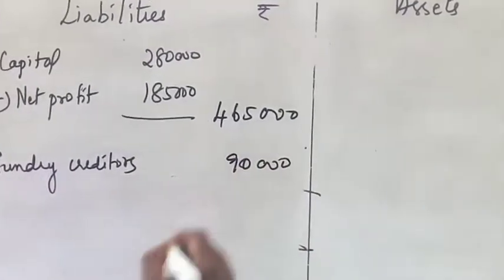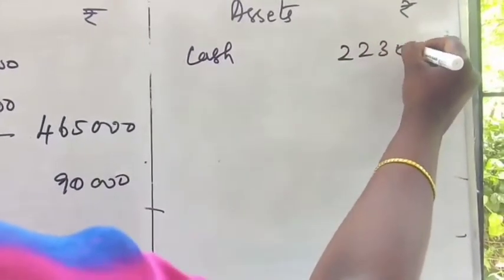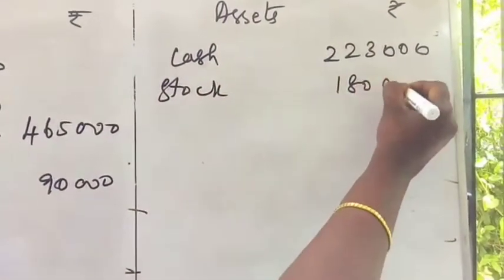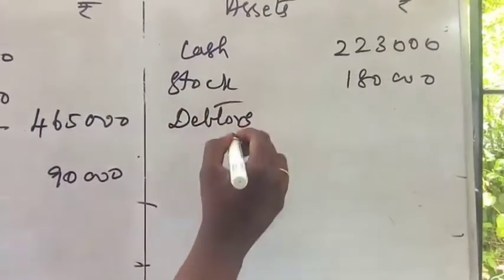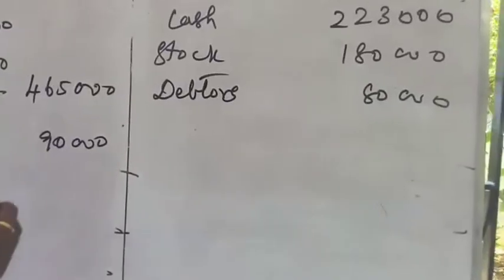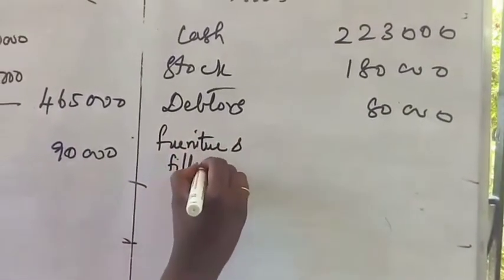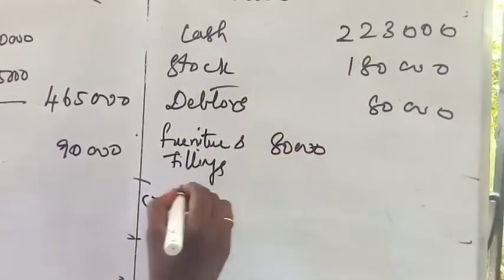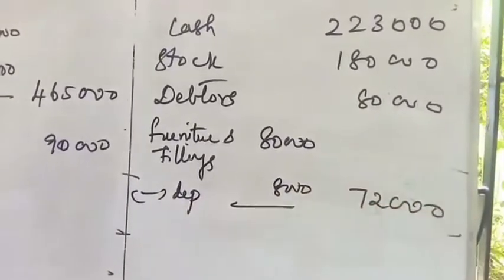Now see the asset side. First one is cash. Closing cash is given as 2,23,000. And then closing stock is given as 1,80,000. And then sundry debtors closing balance is given as 80,000. And then furniture and fittings is given in the question as 80,000. Here you have to deduct the depreciation amount. Depreciation is 8,000, so you are getting the answer as 72,000.